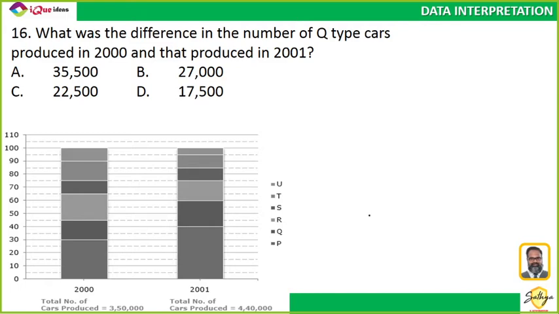So, first question: what was the difference in the number of Q-type cars produced in 2000 and that produced in 2001? Now, read and analyze the data carefully and then give me the answer. Don't be hasty.